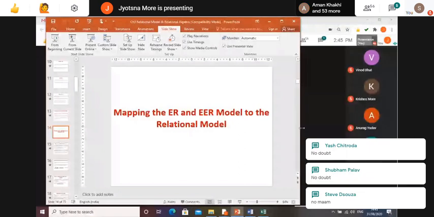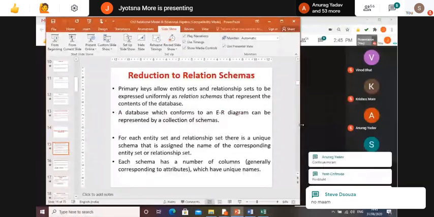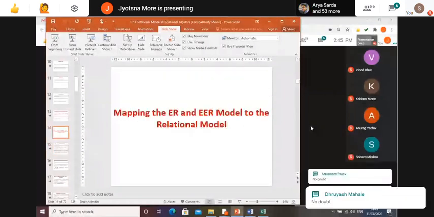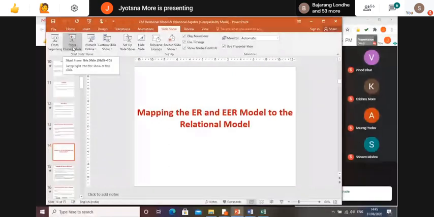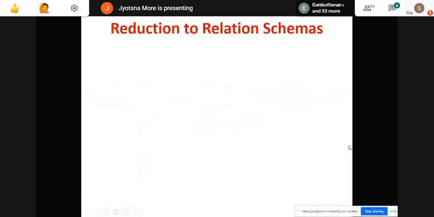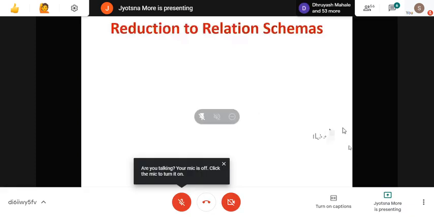This is now very important part. Student, kindly pay attention for this. Okay, and if you are not understanding any part, please ask. Mapping the ER model to the relational model. Now here, you all have a banking example in front of you. Keep the banking example diagram in front of you, because every time I cannot show you the diagram and then again conversion, because I have to go many slides behind and come back. So we'll go reduction of relational schema one by one.